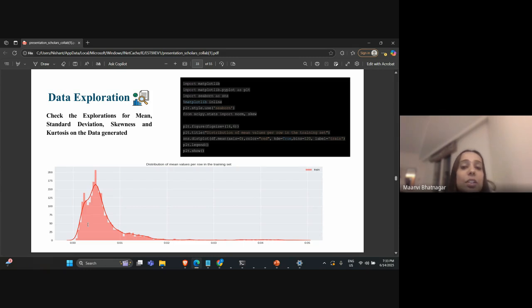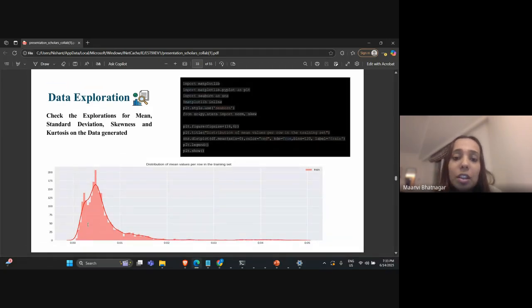This is done with the help of the mean, standard deviation, skewness, and kurtosis of the data, which helps in understanding the actual features of the data. So this is for a better understanding.